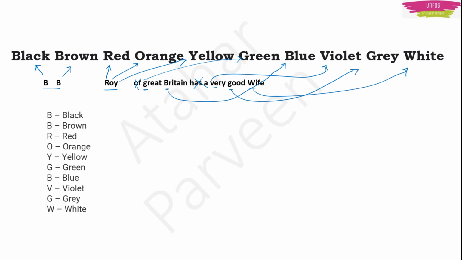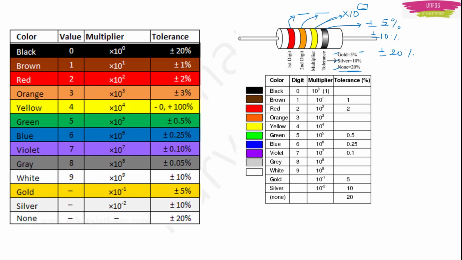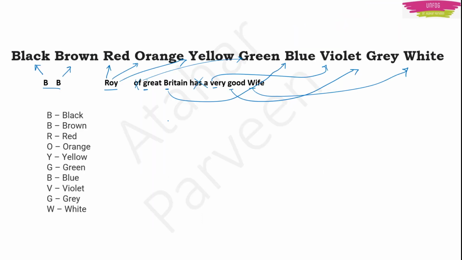B.B. Roy of Great Britain has a very good wife. This you have to remember. If you remember, then you will have no problem. You will have the values. Now go back to the table and you will understand. Black will start from 0, till 9. You write it like this: 0, 1, 2, 3, 4, 5, 6, 7, 8, 9.